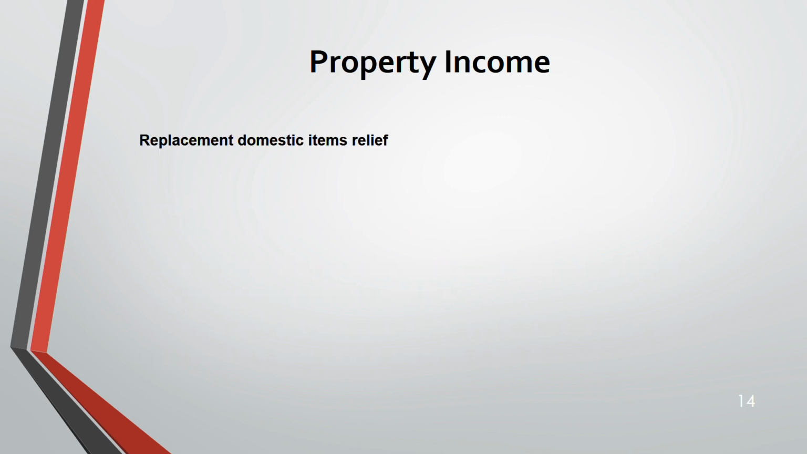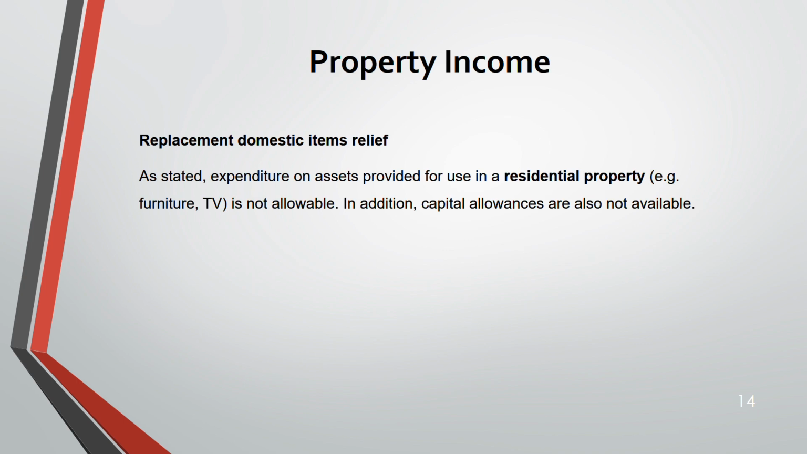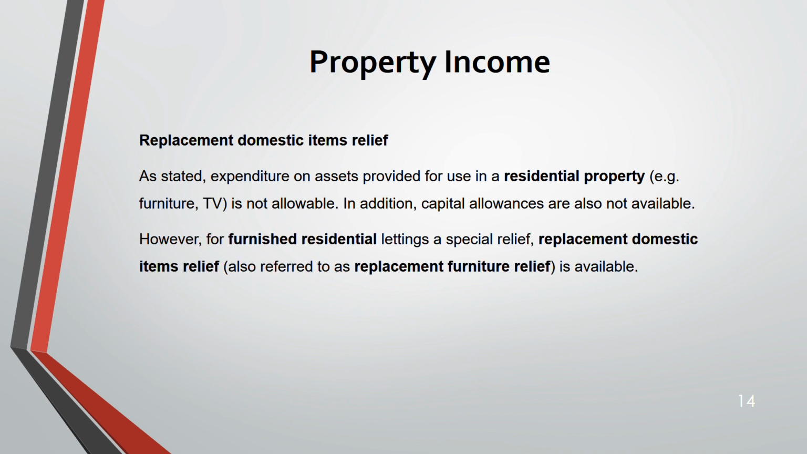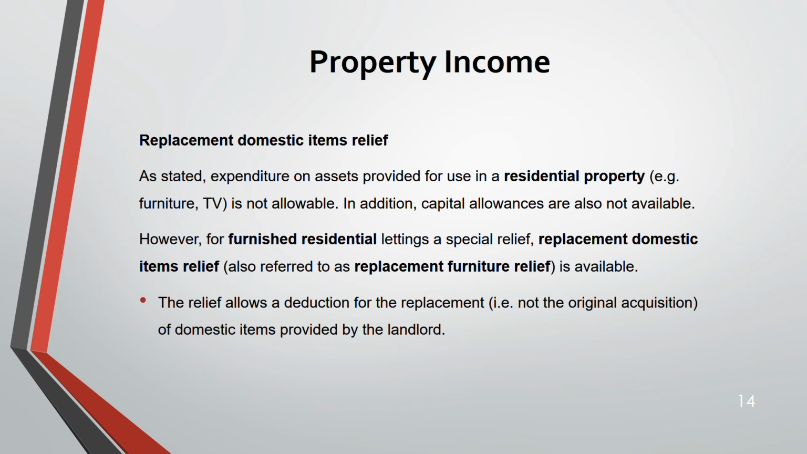Now, replacement domestic item relief. What does this mean? This is used for residential property. Any expenditure on assets that are used in residential property like furniture, TV, carpet, you can't deduct. But capital allowances are also not available for them. But instead, another relief is available. What is it? Replacement furniture relief or replacement domestic items relief. This is when you are letting a furnished residential. Okay, it is furnished also and it's a residential that you are letting. Then this relief is applicable.